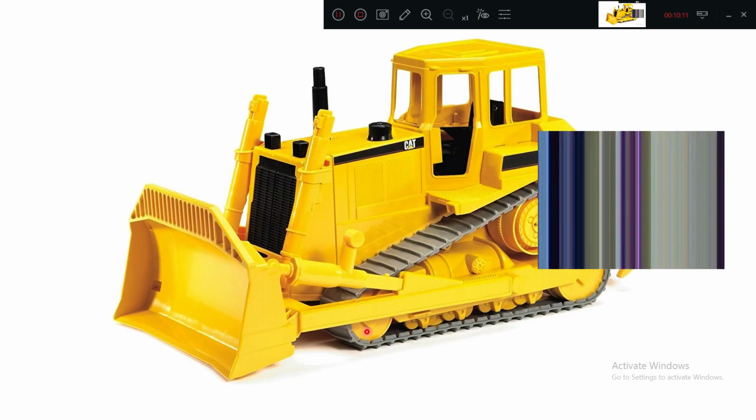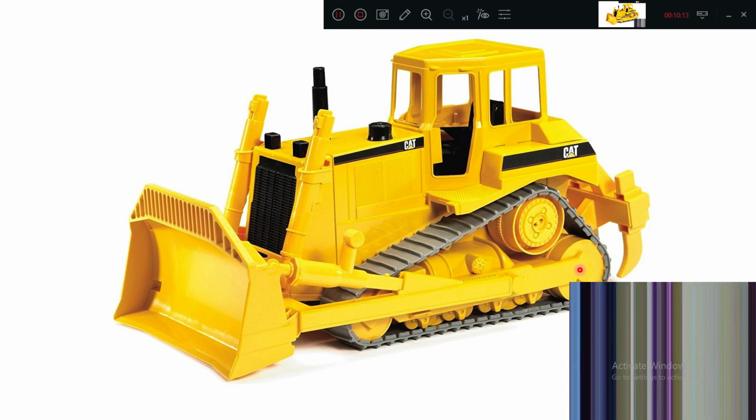This is one of the colored picture models. Caterpillar company is the manufacturer. These are called crawler mounted vehicles, which is required for easy movement or maneuvering. This is the front dozing apparatus.